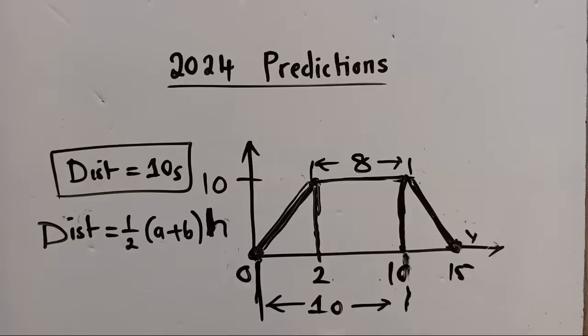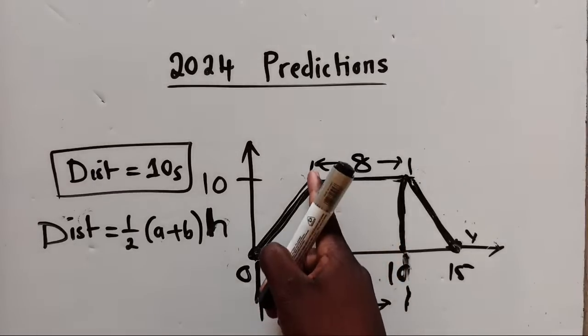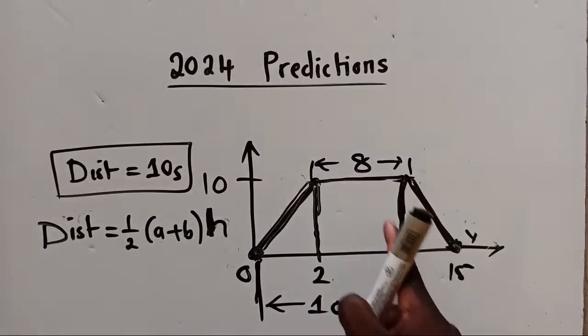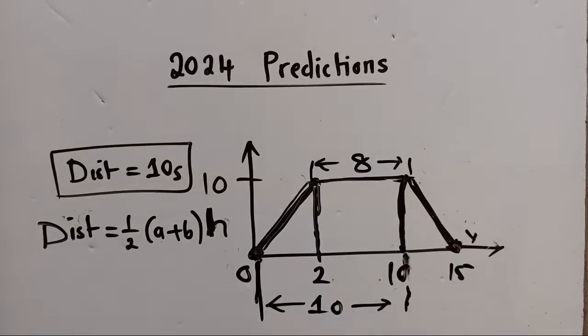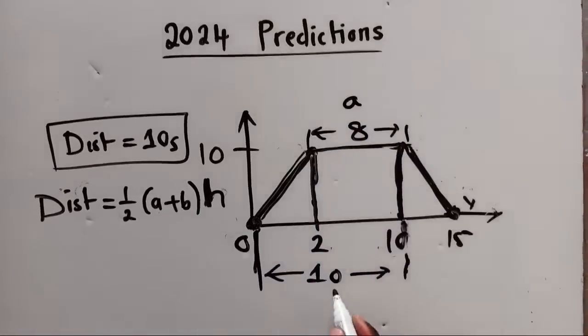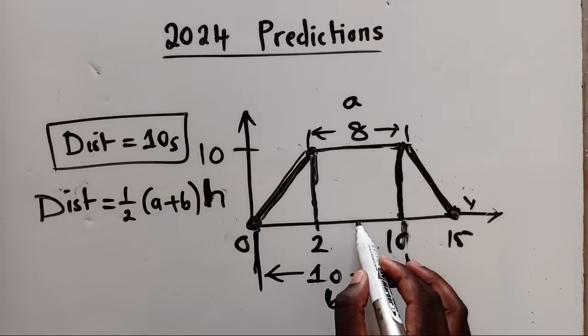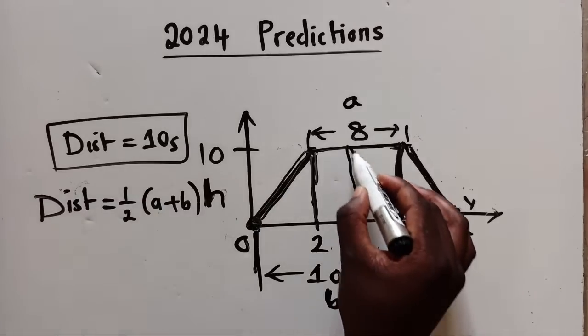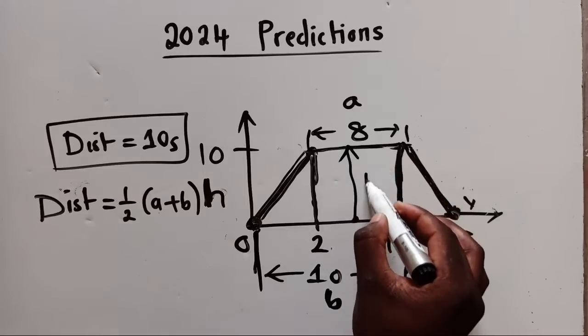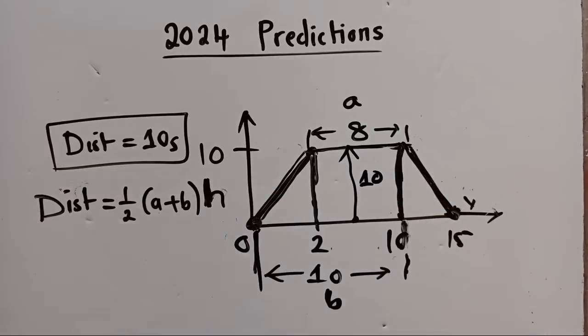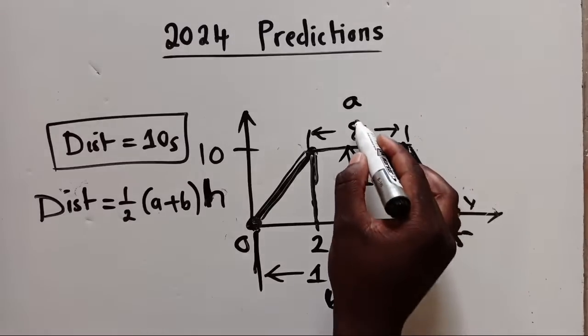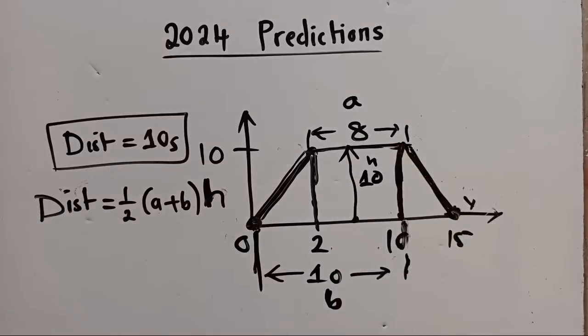Okay. So for 10, it's from 0 all the way up to 10. For this other one, it's starting at 2 and it's ending at 10. So just say 10 minus 2, it will give us 8. Meaning, this is your A and this is your B. For H, we just find the height from here to here. What's the height from here to here? It's 10. You look at the number which is here, it's 10. So this is our H. A, B, and H. Okay?